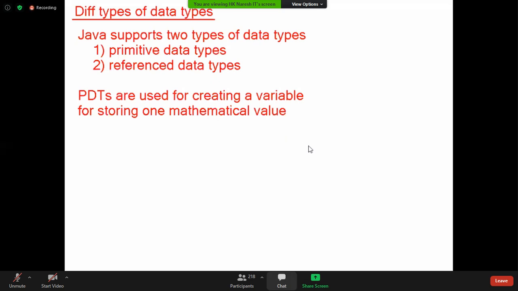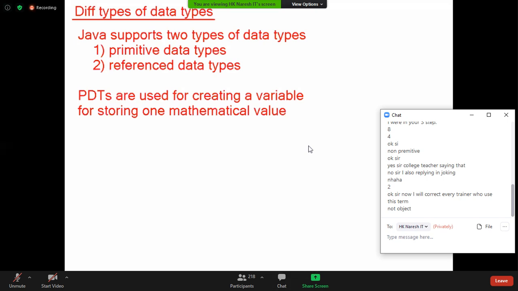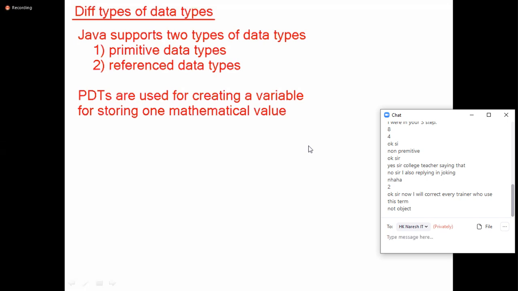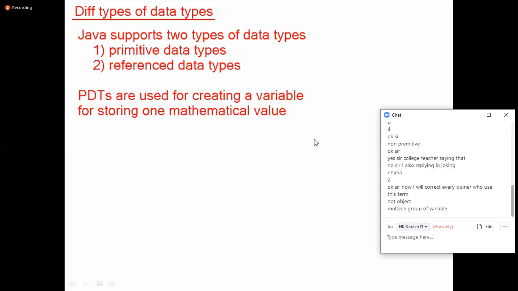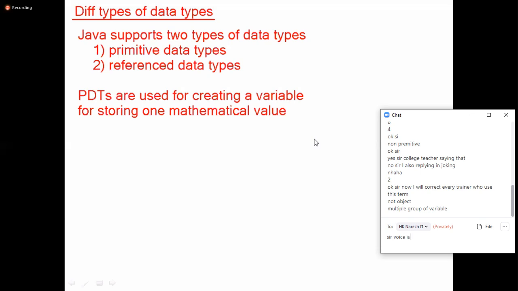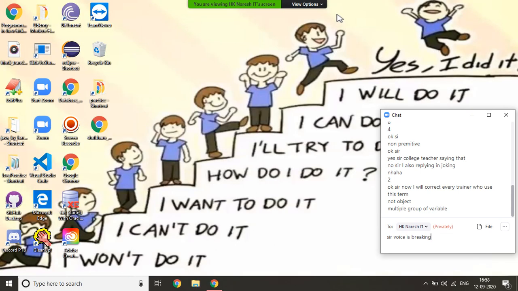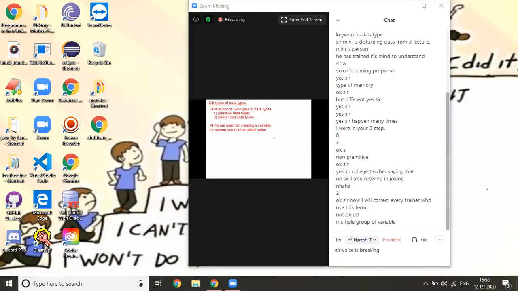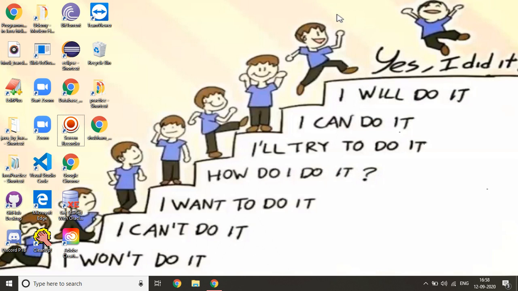Next, tell me, reference data types are used for creating, excellent, objects for storing multiple values as a group. Right?